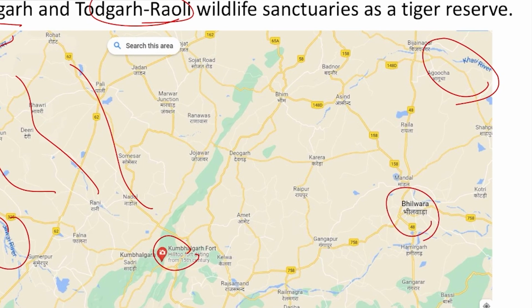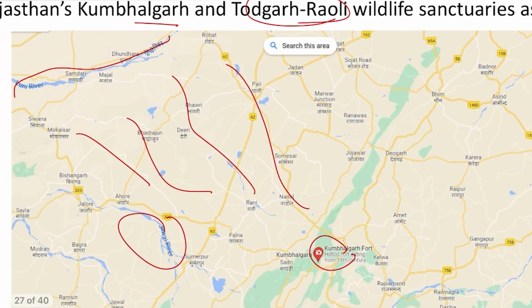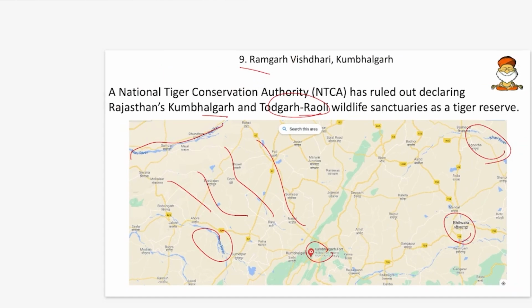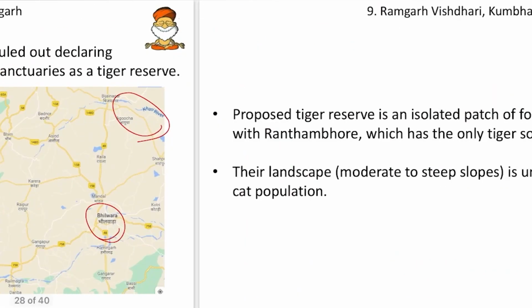And we came back to the same Bilwara district. This is the eastern part of the map we studied in the last slide, and this Kumbhalgarh forest range is present in the catchment area of Luni river. So mark other important places here.